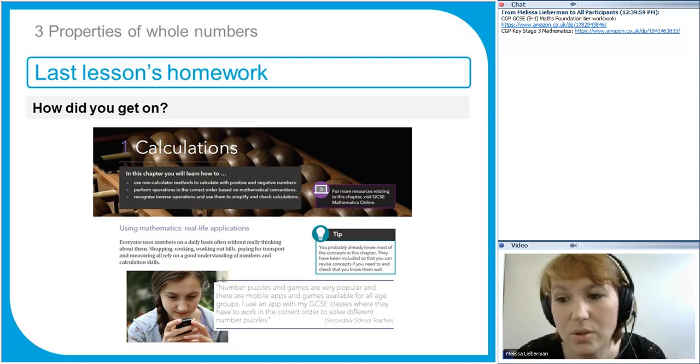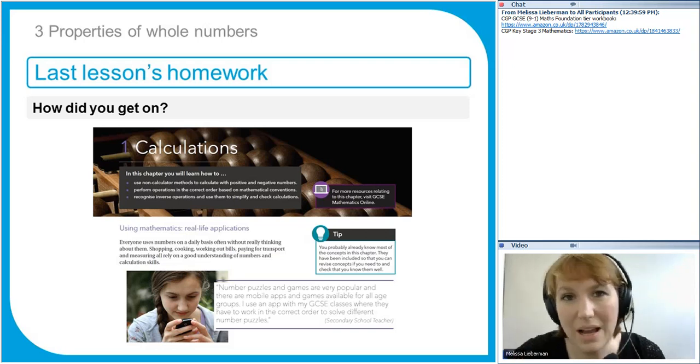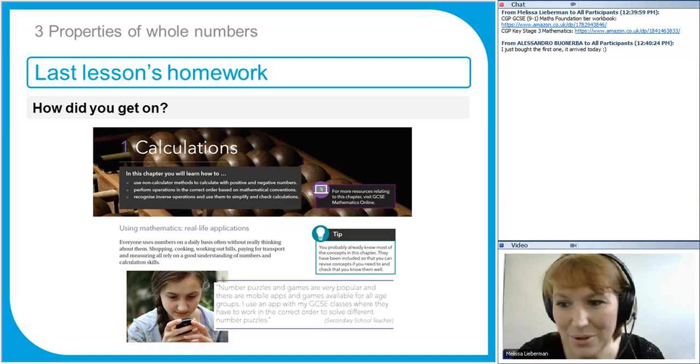And if this is too easy and you just want to do higher tier, skip over the Unit 1 lessons and just go straight on to the next unit using the recordings. That's absolutely fine. You don't have to work through every lesson. Work at the level that's right for you.